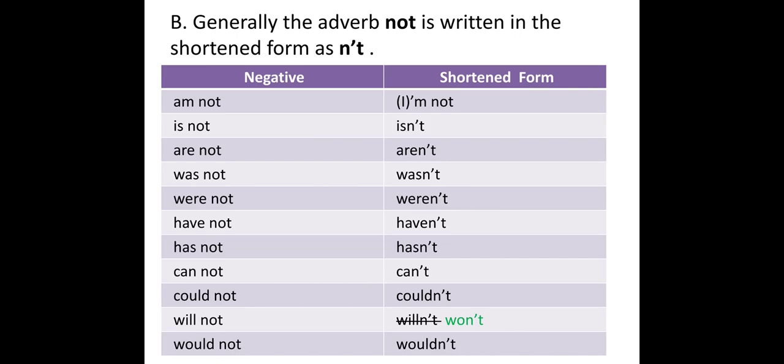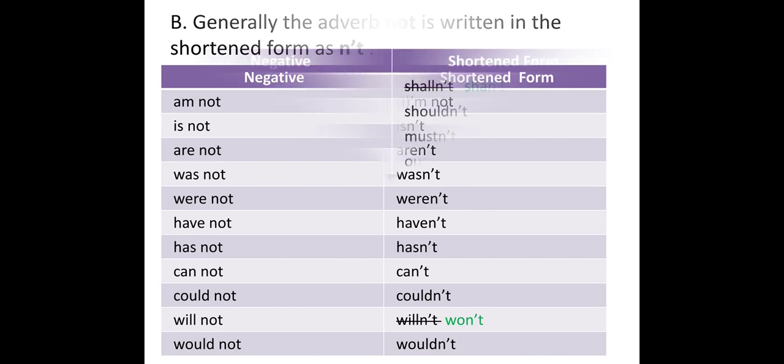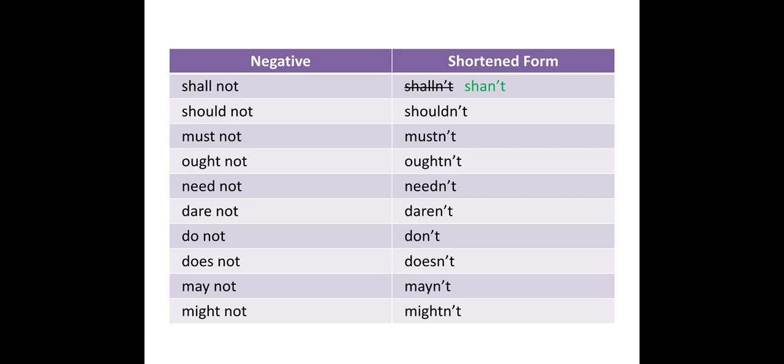Next we will see would not, wouldn't. Now beside it you have one more table, which I have also written on the screen, so we will read that also. The first one is shall not, shan't. Here also in your textbook a printing mistake is there. So please cancel S-H-A-L-L-N apostrophe t as I have cancelled on the screen. Cancel it with one single line and write in green color the spelling S-H-A-N apostrophe t. So it will be shan't.